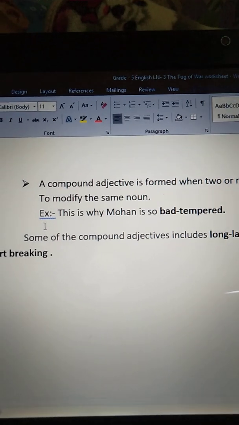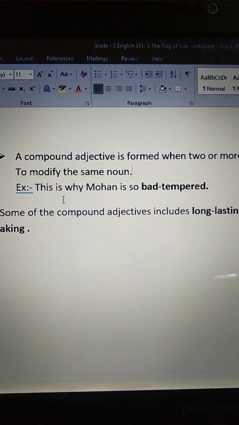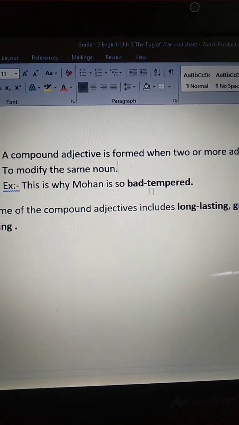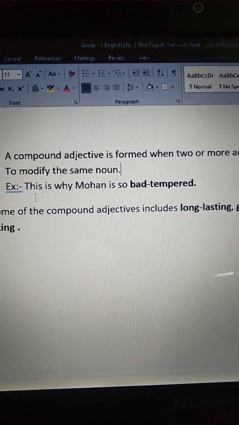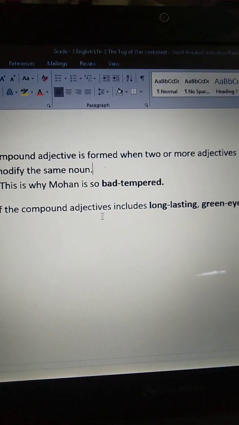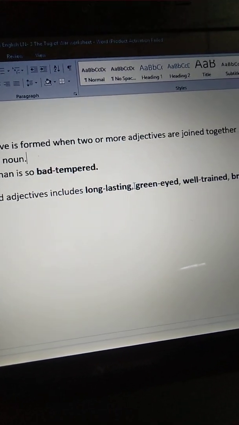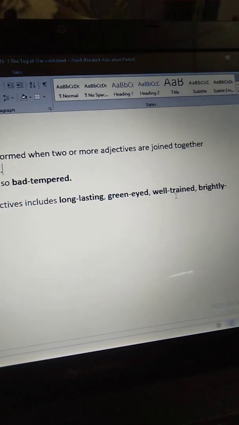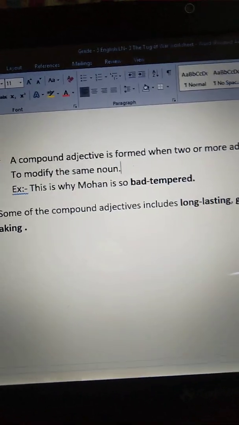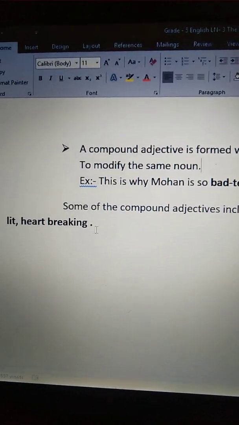Okay. For example, this is why Mohan is so bad-tempered. Some of the compound adjectives include long-lasting, green-eyed, well-trained, brightly lit, heartbreaking.